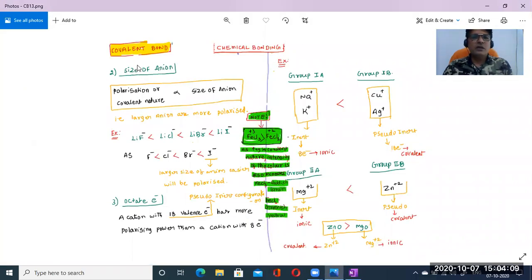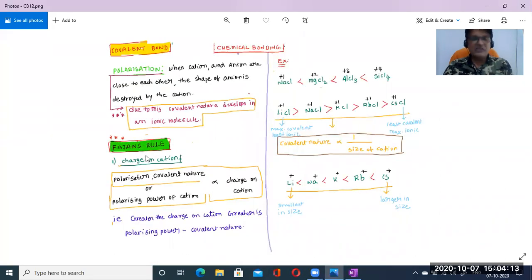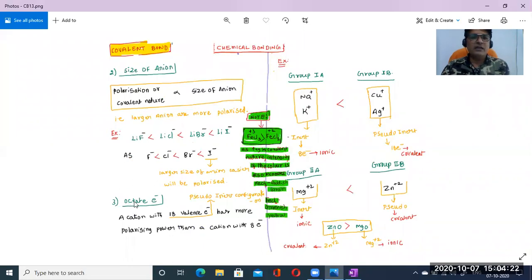We learned covalent bond topics like Fajan's rules, the three rules: the charge of the cation, the size of the anion, and the octet electronic configuration, and we practiced a few examples also in the previous part.